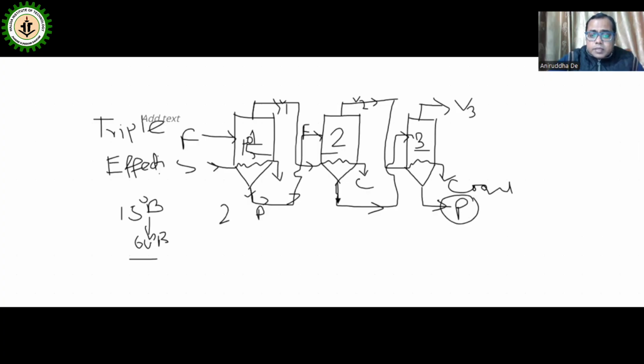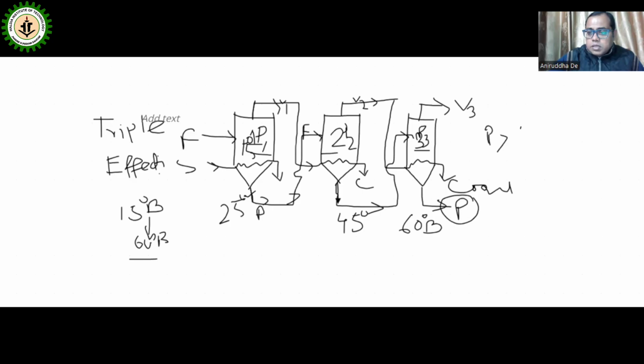Then it is 25-degree brix whenever it enters the second effect. After coming from the second, it will be about 45 or 50-degree brix, and then it enters the third effect, and again you get the 60-degree final product. So as you proceed from the first effect to the second to the third, the pressures P1, P2, P3 will be reducing, meaning P1 will be greater than P2, which will be greater than P3.